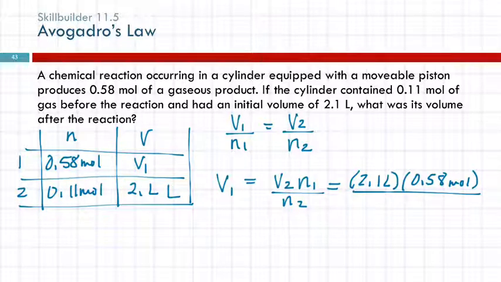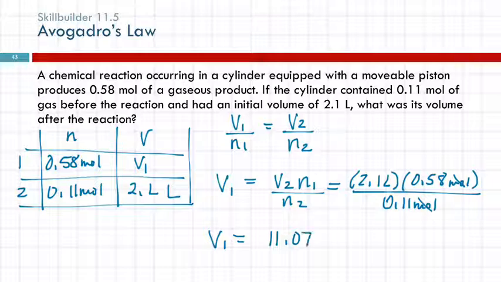Then I'm going to divide by 0.11. So V1 is going to be 2.1 times 0.58 divided by 0.11. That's 11.07. And the unit would be liters, and it would have 2 significant figures.